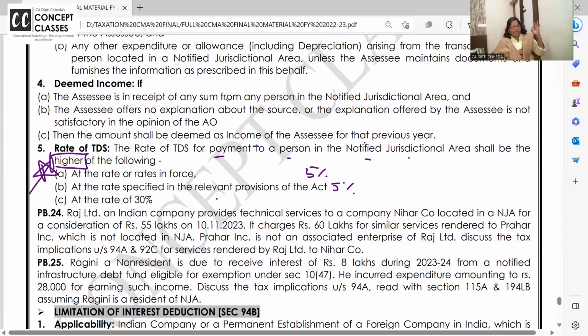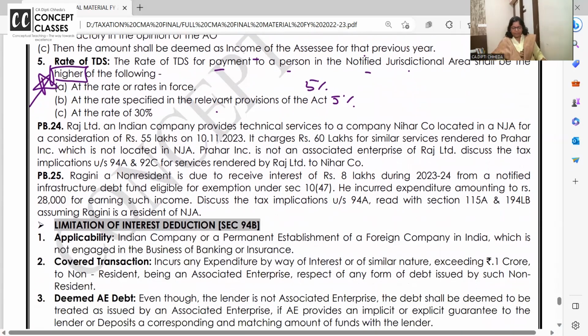In short, all the transactions with NJ are subject to TDS at what rate? 30%. Clear?